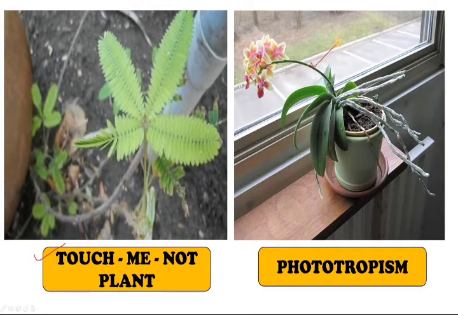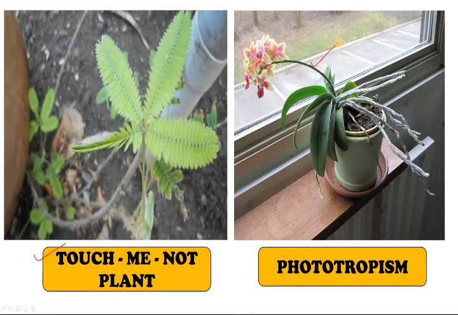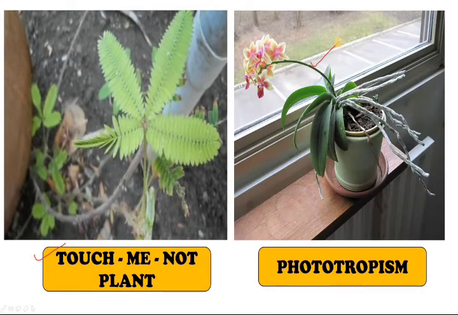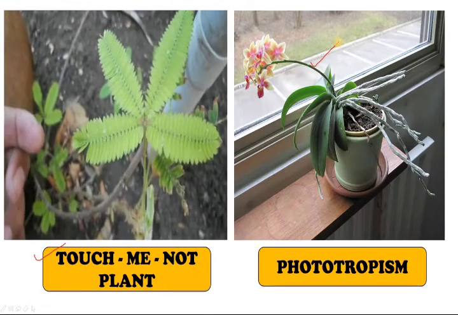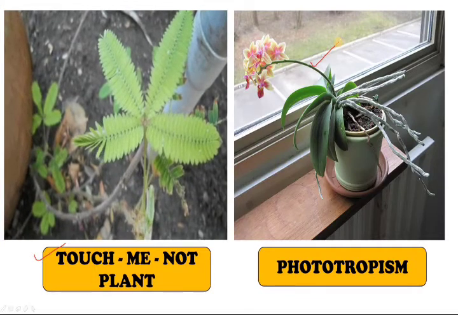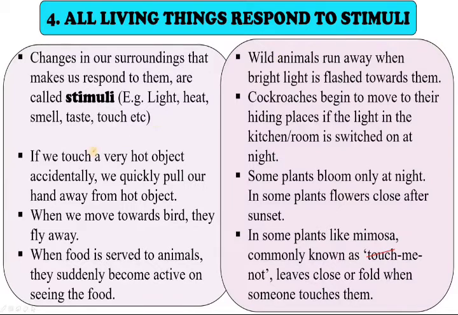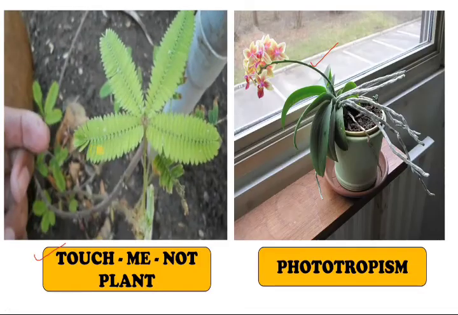In the same way, phototropism is another example of a stimulus. When you keep a plant near the window, the light comes from one direction and the flower starts to bend in that direction. That is called phototropism. These are all examples of stimulus and response. Whenever there is a stimulus, there is a response. You have to remember these many examples.